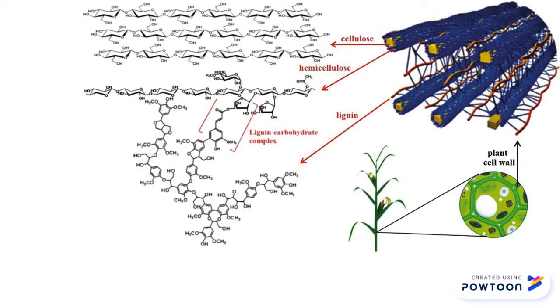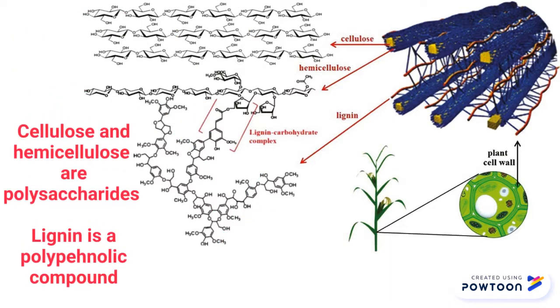The plant cell wall is built of three major components: cellulose, hemicellulose, and lignin. Cellulose and hemicellulose are polysaccharides. Lignin is a polyphenolic compound. These three components are linked covalently via cross-linkages and non-covalent forces, making the cell wall recalcitrant to degradation.